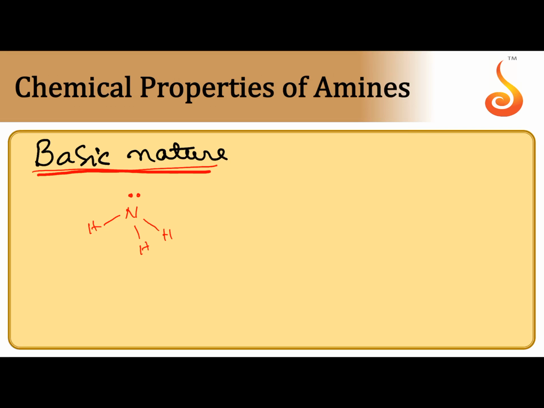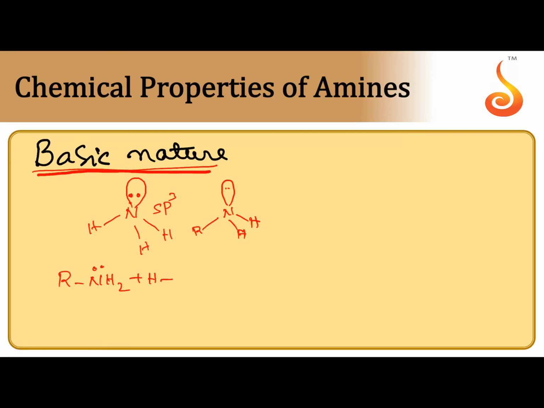That's why they act as bases according to Bronsted theory. sp3 hybridization takes place at nitrogen. At nitrogen, one lone pair stays in an sp3 orbital, trigonal pyramidal structure. Any amine also has almost the same shape and bond angle. So because of the lone pair, they act as bases.